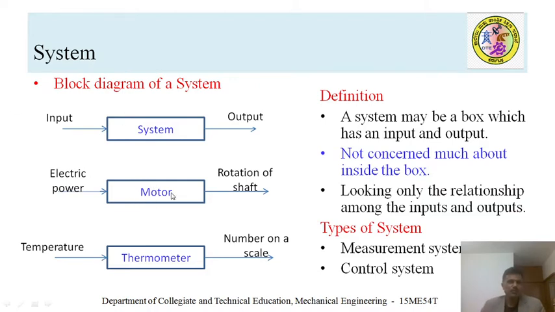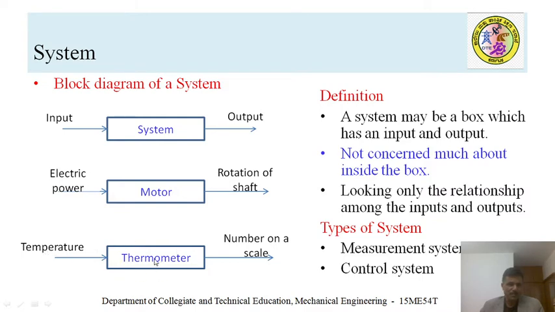You see here, a motor is one system. It receives electrical power and converts that electrical power into mechanical power. That's how a motor is called a system. That's how we can understand a system as a box which has an input and output. A system should have input as well as output. Like this, you can see a thermometer. It senses the temperature, and this temperature becomes the input to the thermometer.